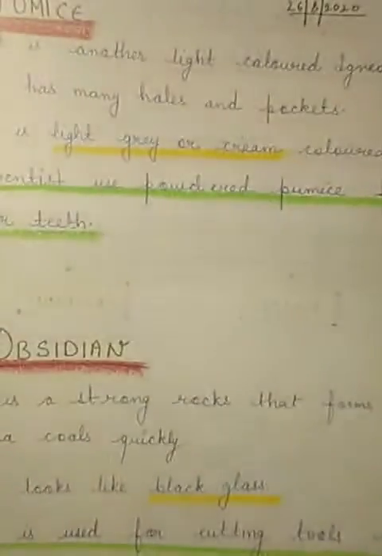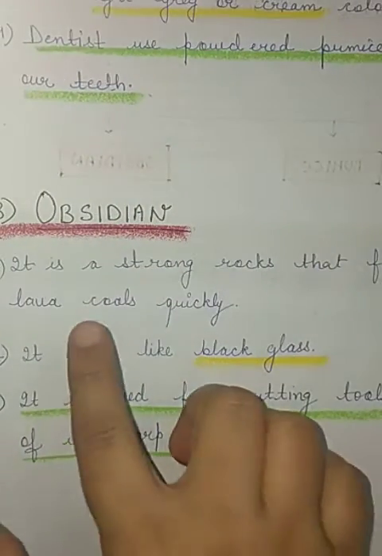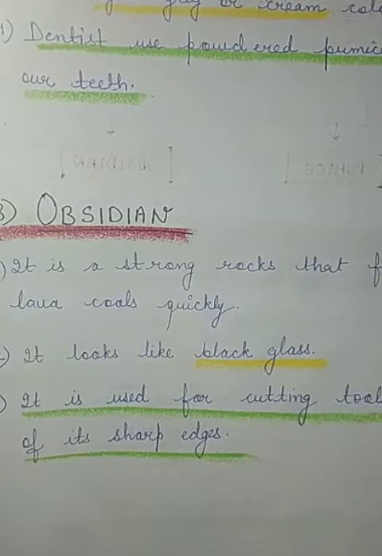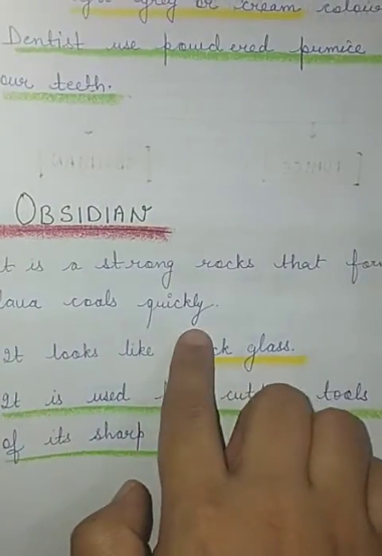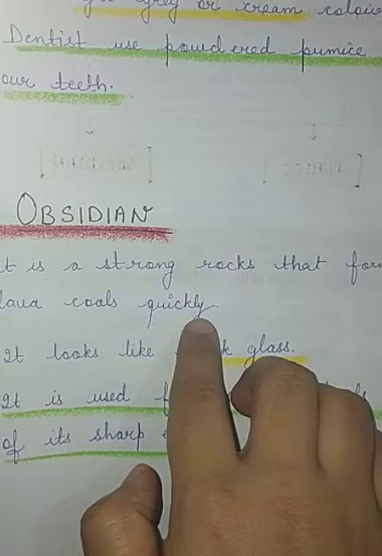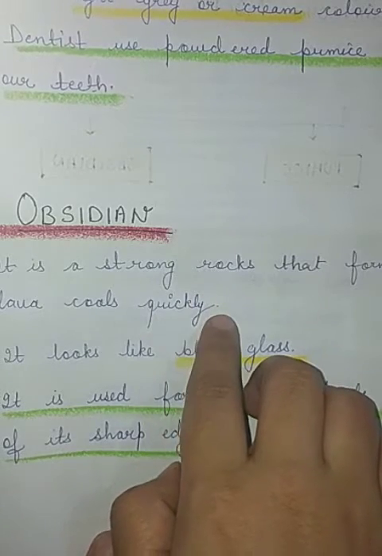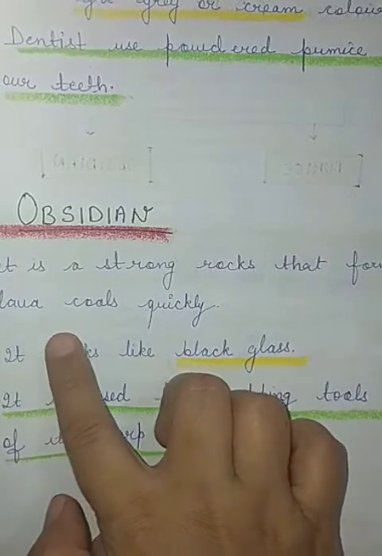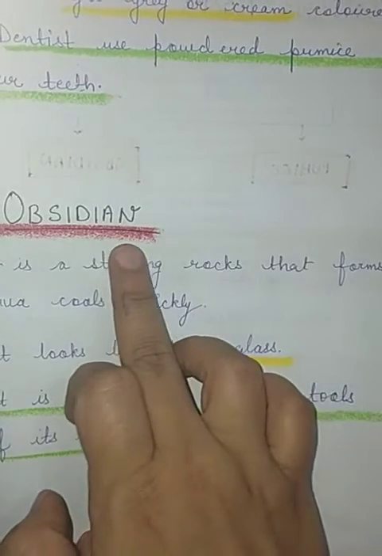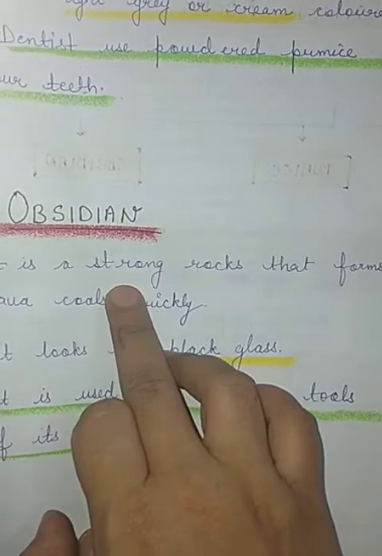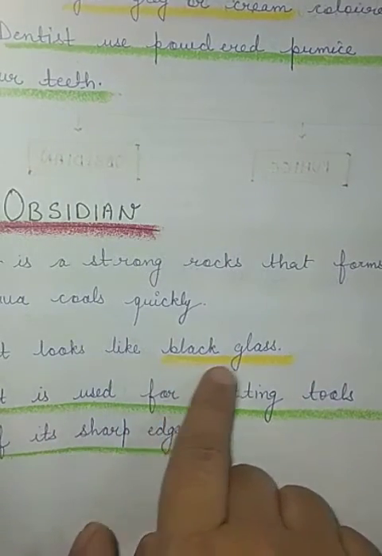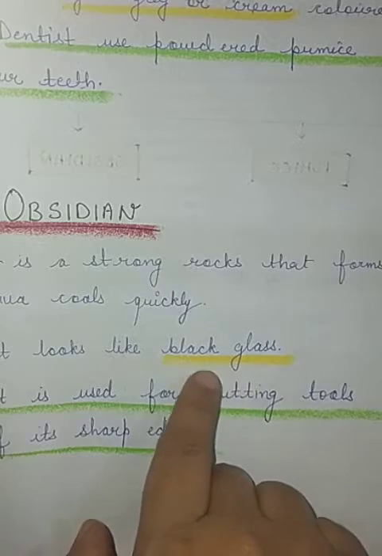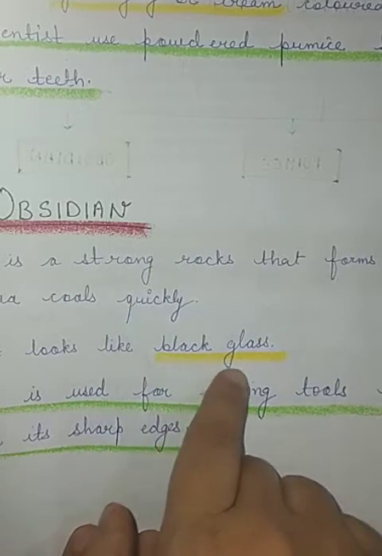Now the third type of igneous rock is obsidian. It is a very strong igneous rock that is formed when lava cools quickly. So what is lava? When the magma comes on the surface of earth, it is referred to as lava. So when lava cools quickly, it leads to the formation of obsidian rocks, and they are very strong rocks, and it looks like black glass. As you know the glass material, it looks like that black glass material.